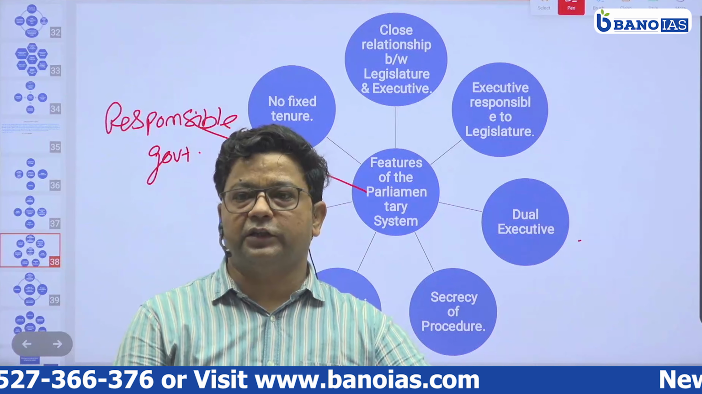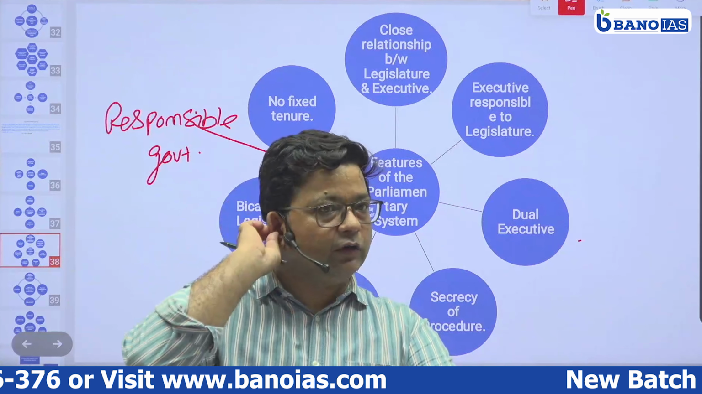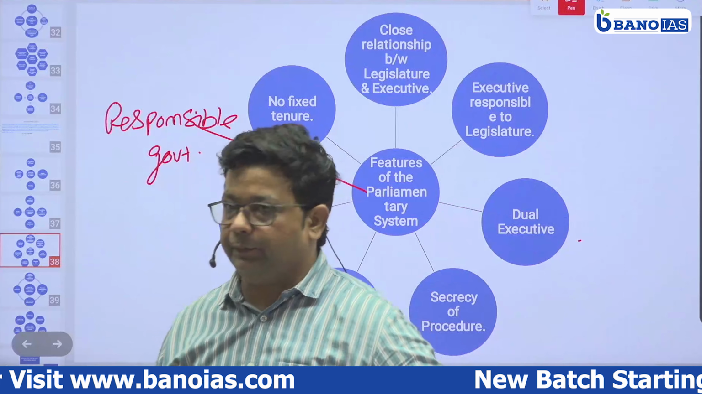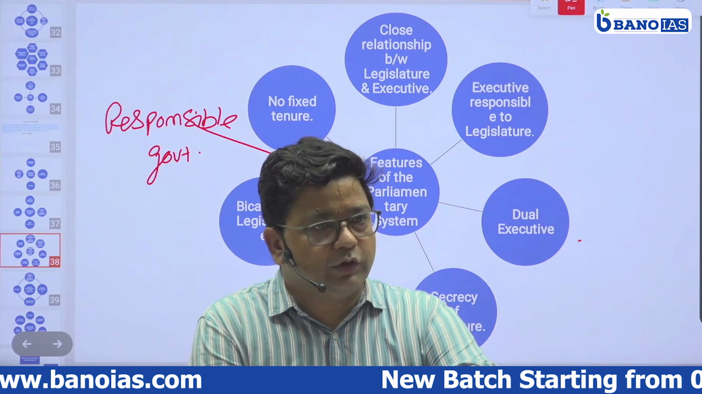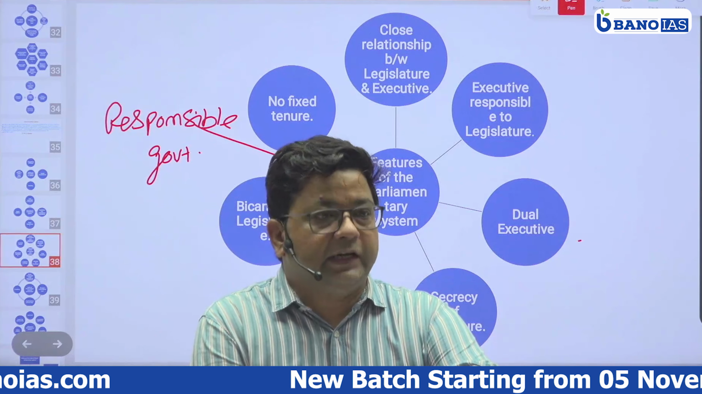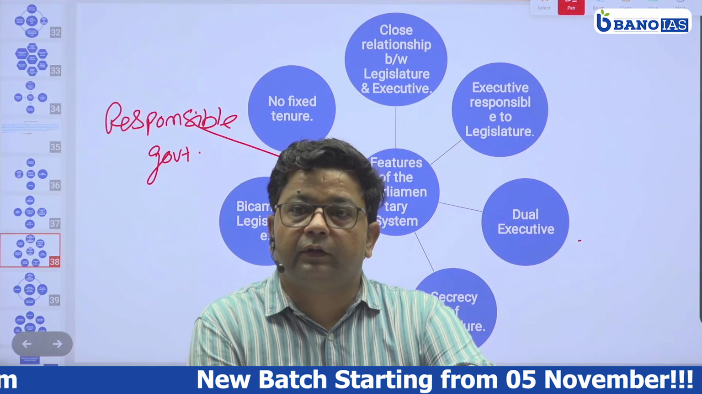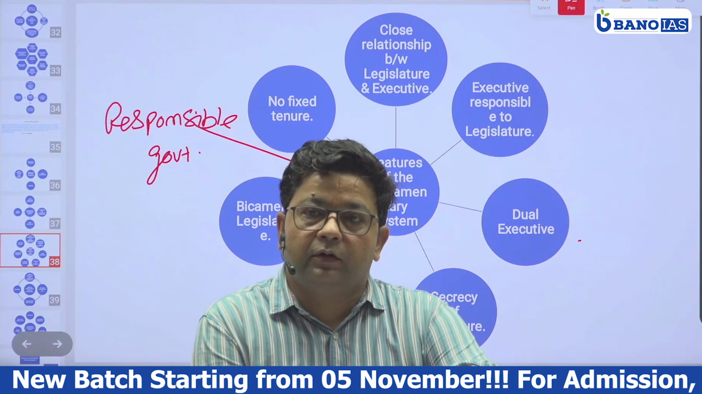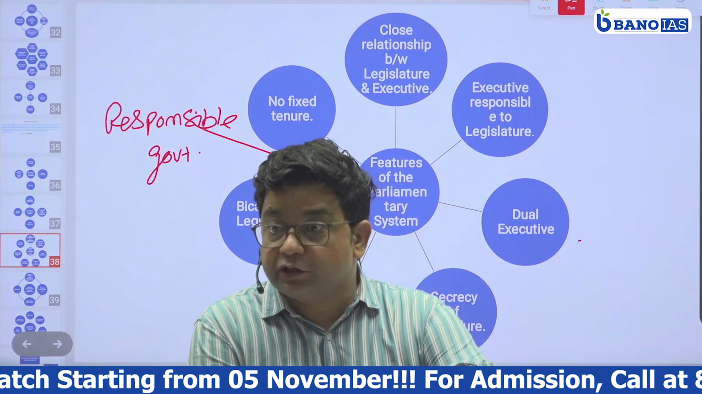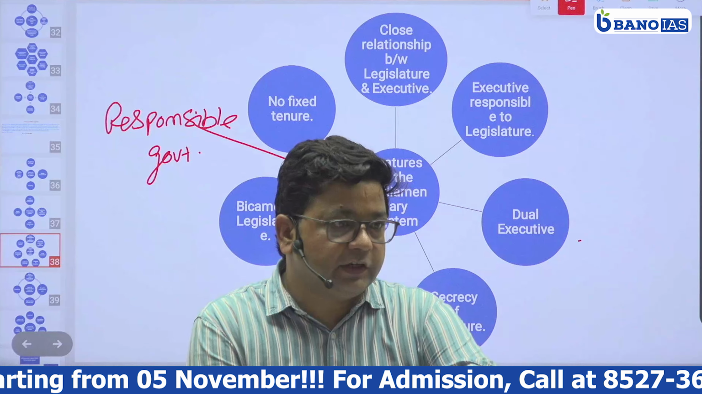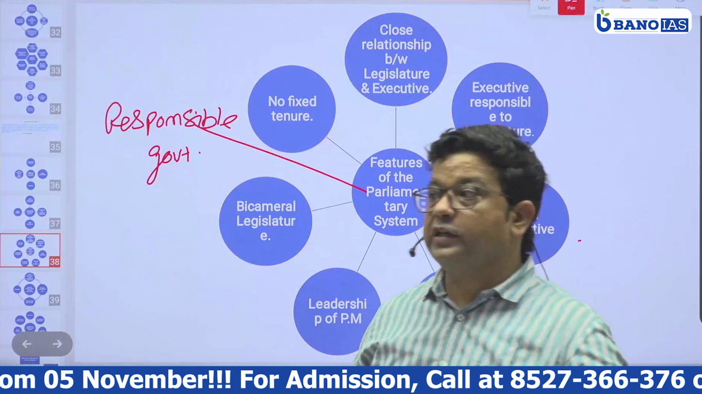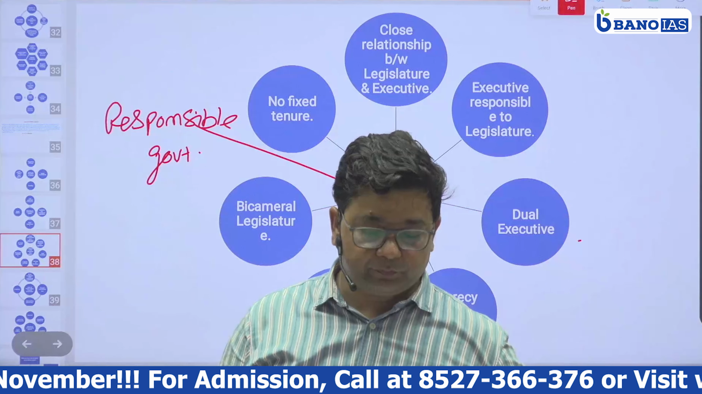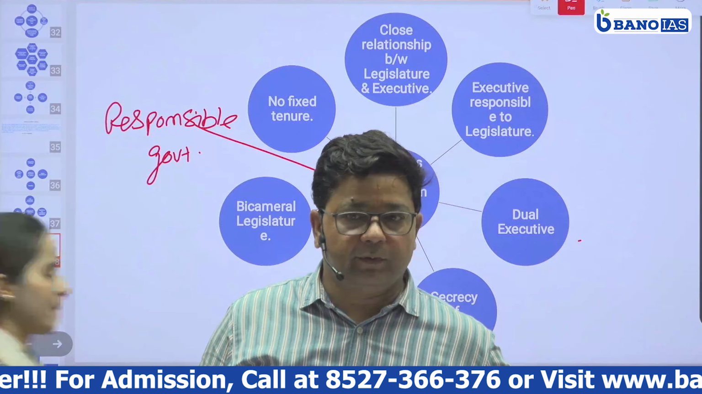Okay, these are the features, but I'm asking that if we are talking about a parliamentary form of government, that presidential is also a representative of people. That's why it is known as a responsible government. It is also known as a cabinet government. Cabinet form of government, right?